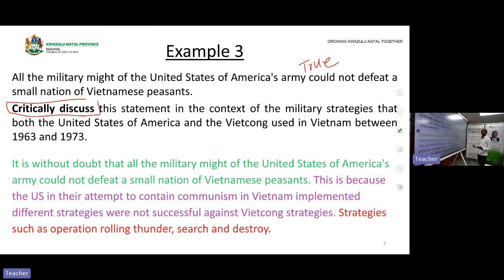This is because, or simply because, the US in their attempts to contain communism in Vietnam implemented different strategies which were not successful against Viet Cong strategies. The reason they failed to defeat the Vietnamese is that their strategies were not able to defeat the Viet Cong. Are we clear? Now, the last step, which is highlighted in red: strategies such as Operation Rolling Thunder, search and destroy. I said there is no need for you to mention all these strategies. I hope I'm clear.